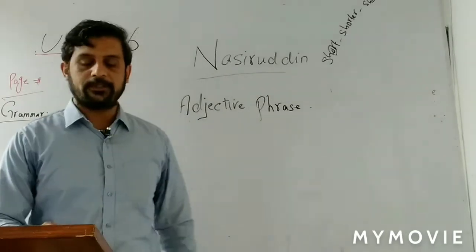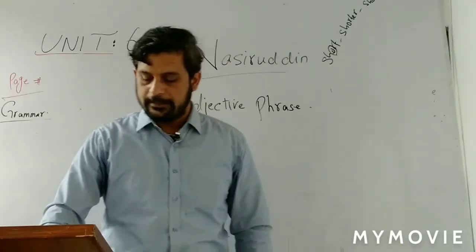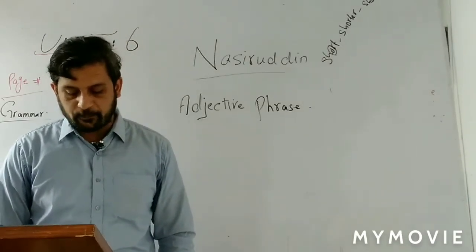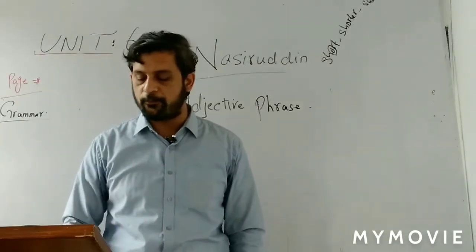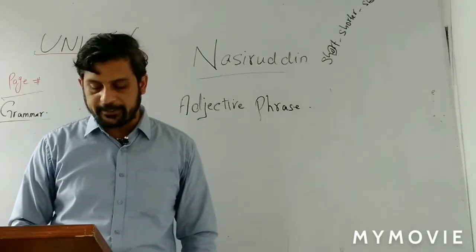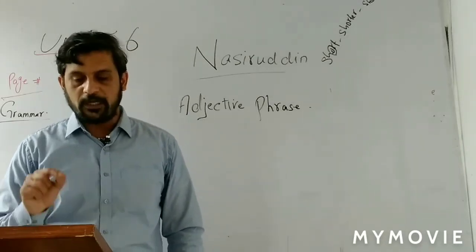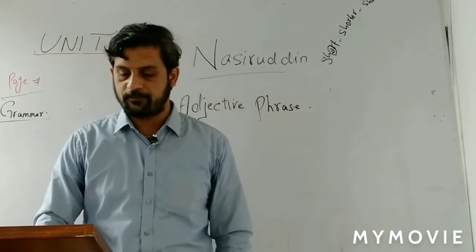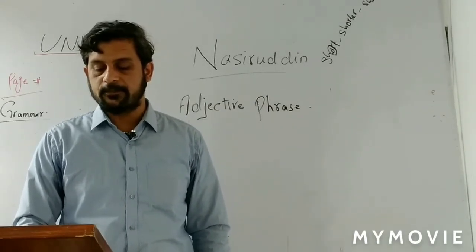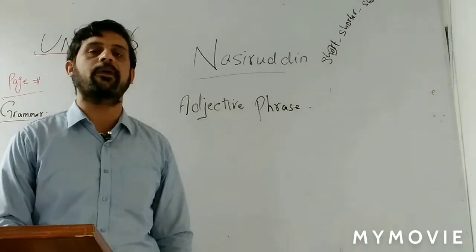Number 3. The king wore a golden crown. So you have to replace this golden crown with an adjective phrase. What will be the correct answer? The correct answer will be: the king wore a crown made of gold. Number 4. She wore a diamond necklace. She wore a necklace of diamond, or she wore a necklace made of diamond.